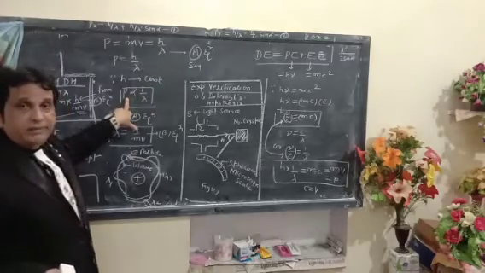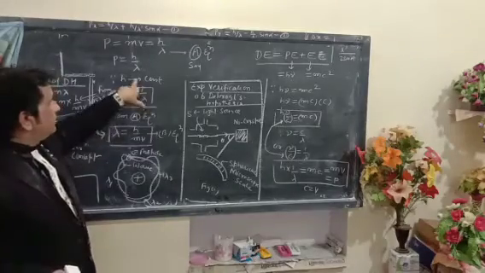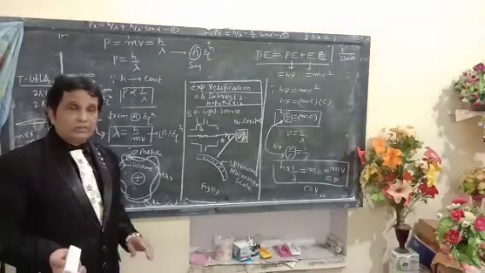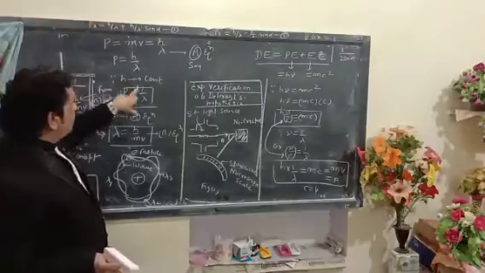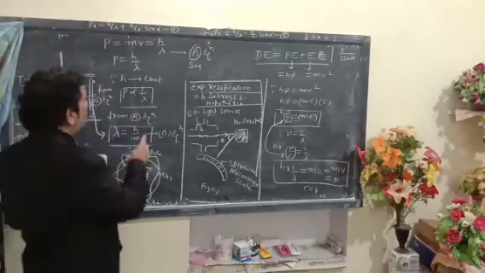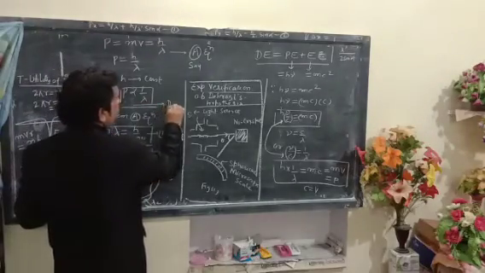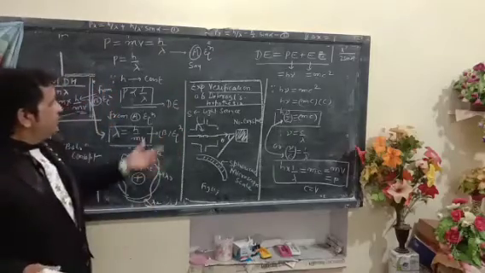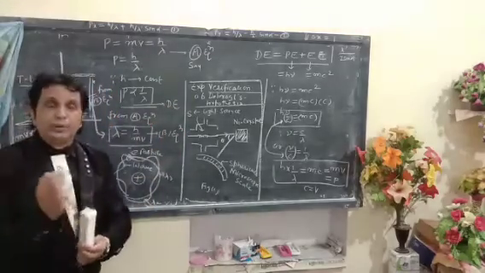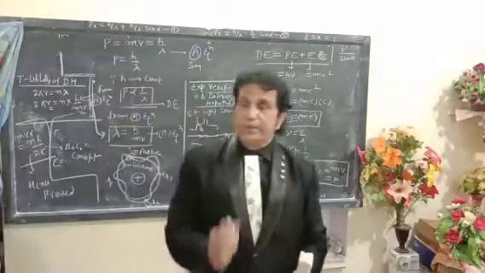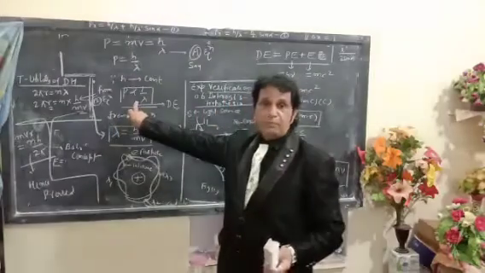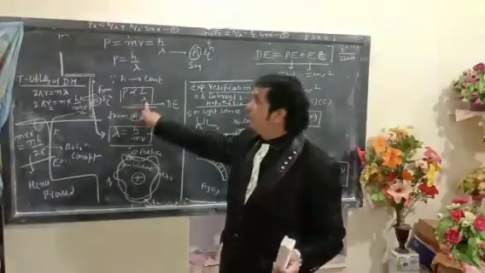Since h is a constant, p is inversely proportional to 1 upon lambda. It is known as the de Broglie equation. Hence, for an electron moving around the nuclei, its momentum is inversely proportional to lambda.